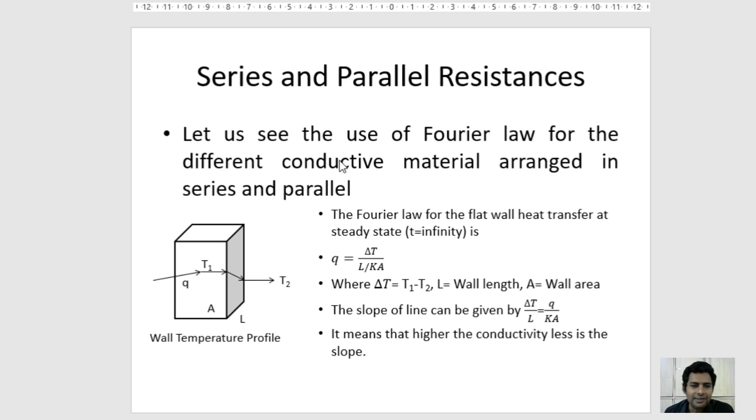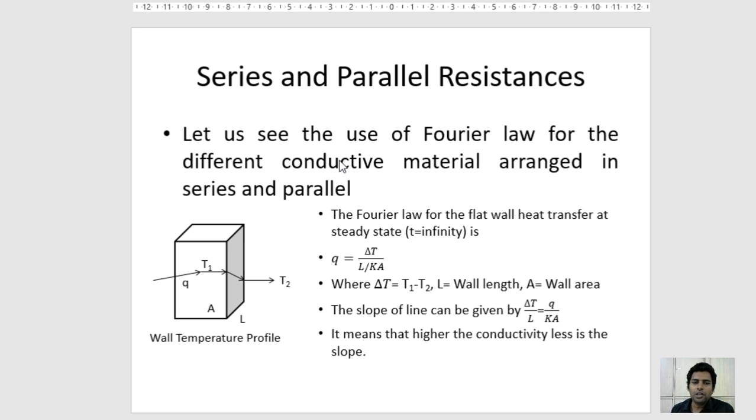So let us see the use of Fourier law for different conductive materials arranged in series and parallel. For that, we have to consider one wall or slab, and through the slab, the heat conduction is to be there. The heat is to be transferred from higher temperature T1 to lower temperature T2 through the slab having the length L, having the area A.